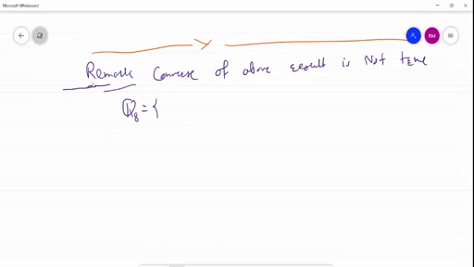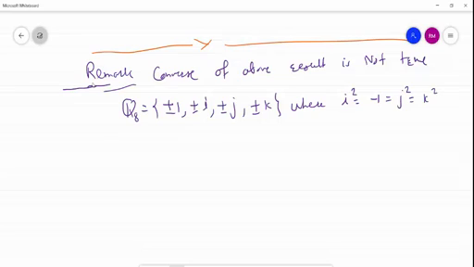It contains 8 elements, plus minus 1, plus minus I, plus minus J, plus minus K. Where I square equal to minus 1, J square equal to minus 1, and K square equal to also minus 1.